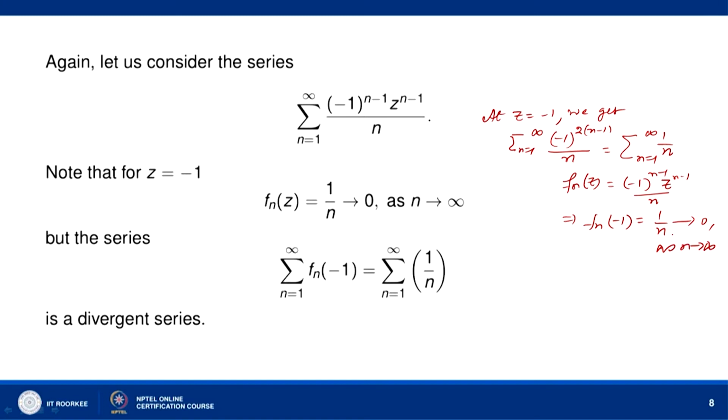So the nth term of the series goes to 0 as n goes to infinity, but what we notice is that if you put z equal to -1 in the series, sigma n equal to 1 to infinity f_n(-1) is equal to sigma 1 by n, which is a divergent series. So the series satisfies the necessary condition for convergence, that is, the nth term goes to 0 as n goes to infinity, but the series is not convergent. So it is just the necessary condition for the convergence of the series, it is not sufficient.